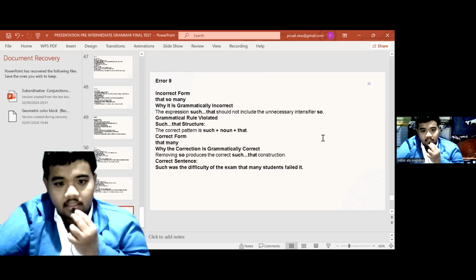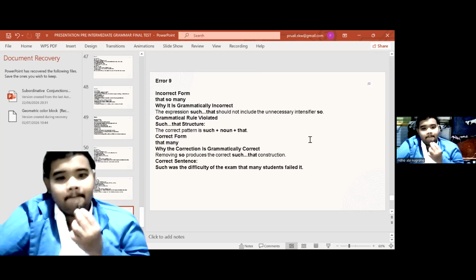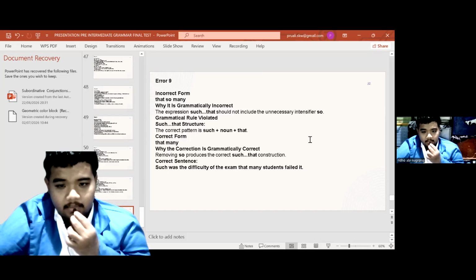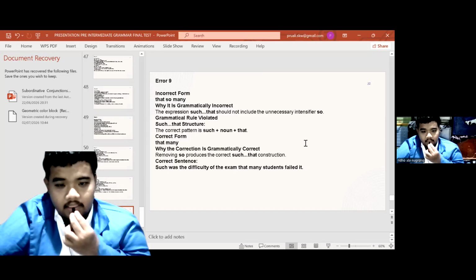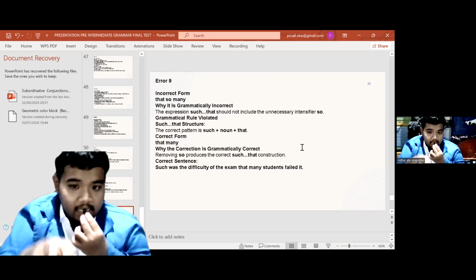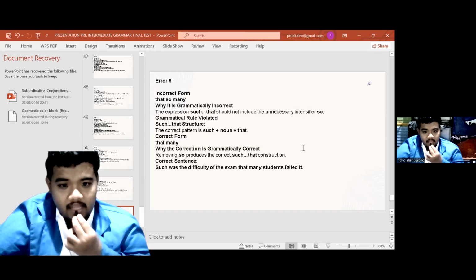Incorrect form number 9: "so such that". Why is it grammatically incorrect? The expression "such that" should not include the unnecessary intensifier "so". Grammatical rule violated: "such that" structure. The correct pattern is "such plus noun plus that". The correct form is "such that".